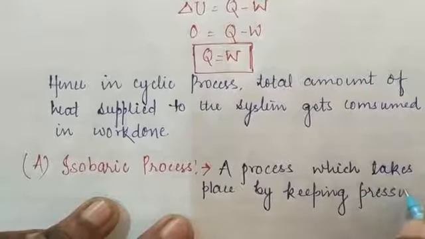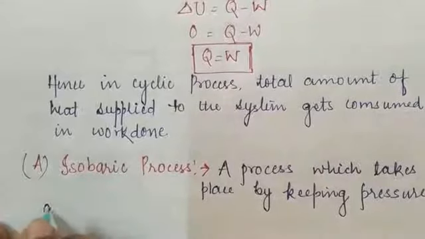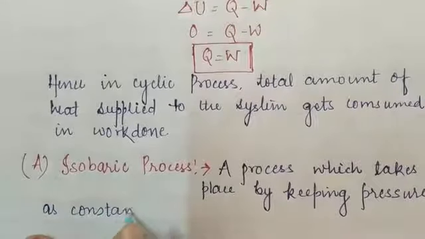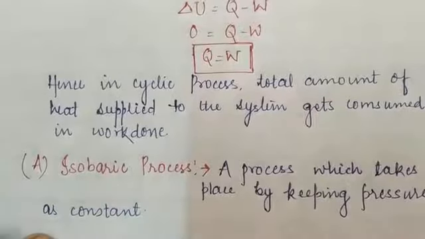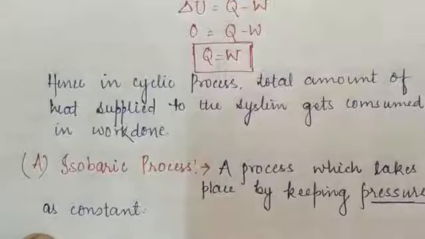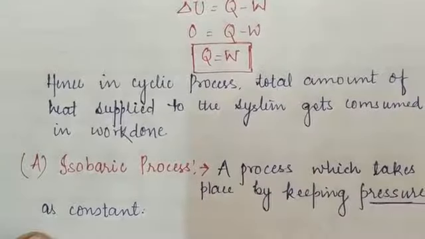As we know, there are 3 thermodynamic variables: pressure, volume and temperature. So in this condition we are going to keep pressure constant. Here there will be no change in the pressure when it takes place.